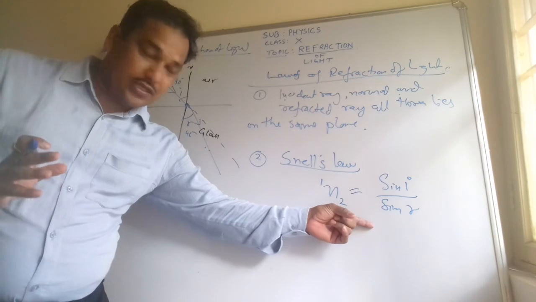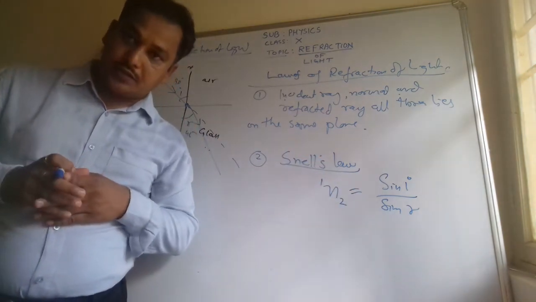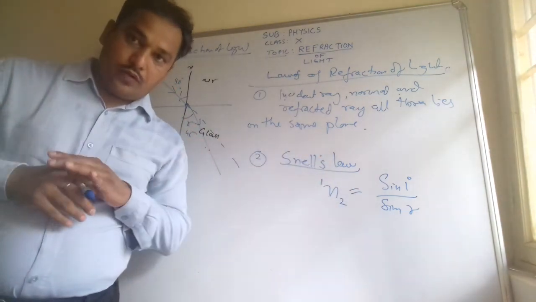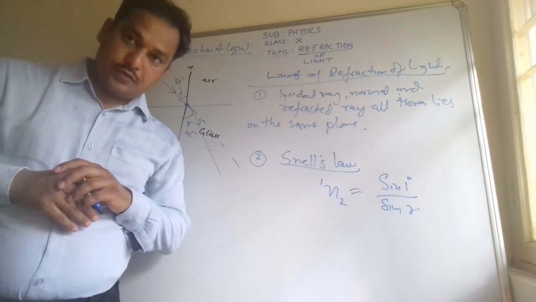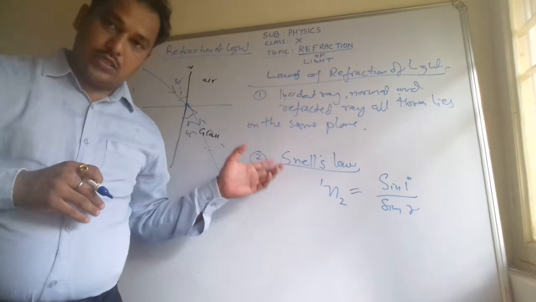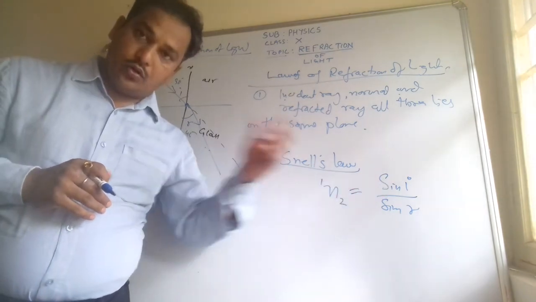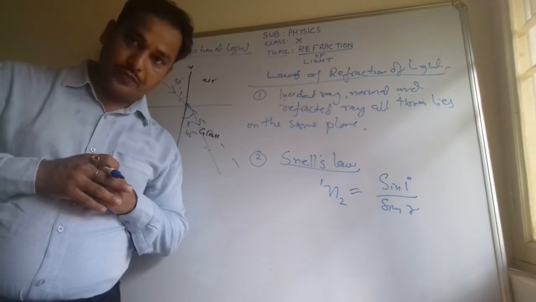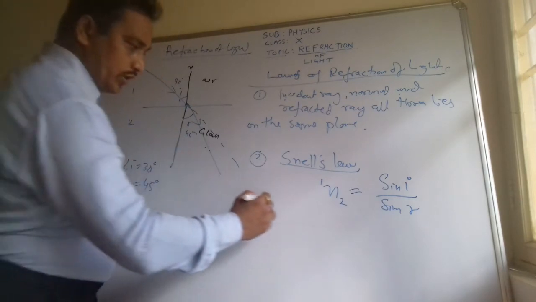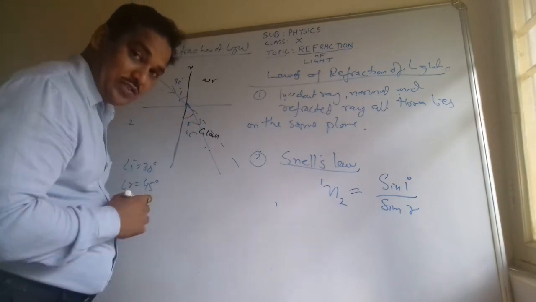I hope it is clear to you. And in class 10th mathematics, you are aware of the trigonometric ratios, sine, cos, tan, cot, sec, cosec. So you are easily able to write the value of sine 30 degree, sine 45, sine 60, sine 90. You are aware of it from the T ratio table. As physics is applied mathematics, always keep this in mind.